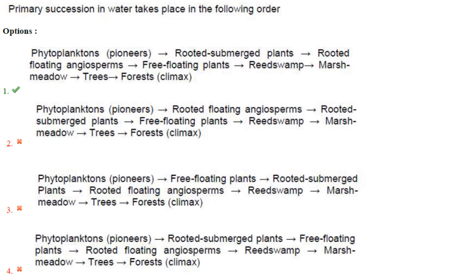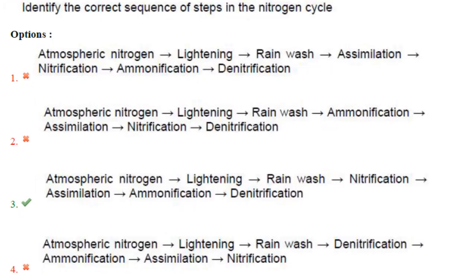Primary succession is where plants and animals first colonize a barren, lifeless habitat. So here it is water. Primary succession in water: phytoplanktons will be the pioneers, then rooted submerged plants, rooted floating angiosperms, free floating plants, reed swamp, marsh meadow, trees and forest, that is climax. So the answer is option 1.